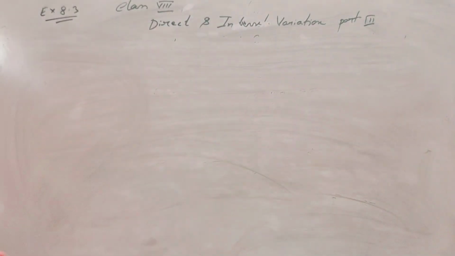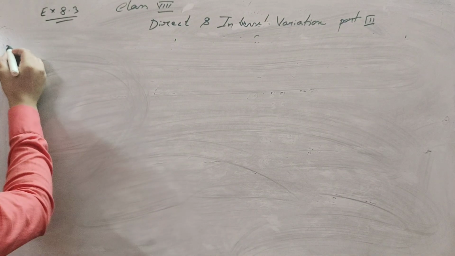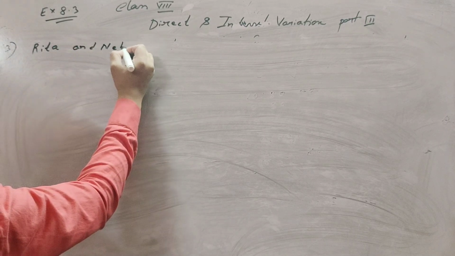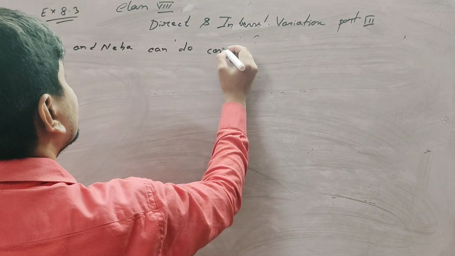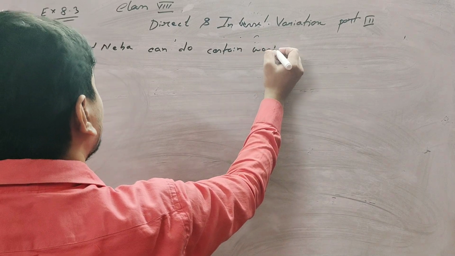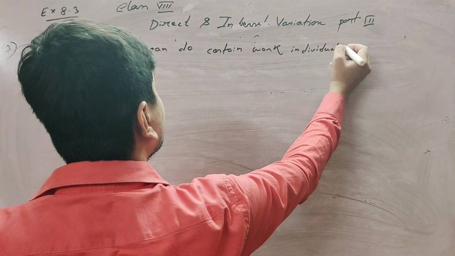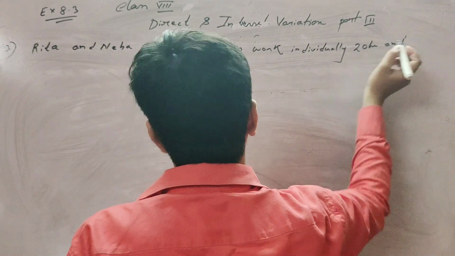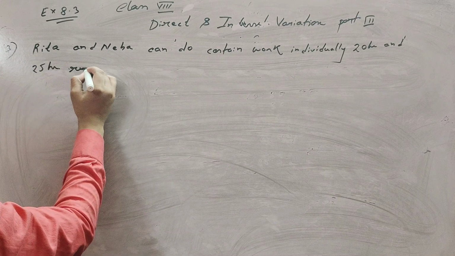Okay. It's time for question number 3. Rita and Neha can do a certain work individually in 20 hours and 25 hours respectively.